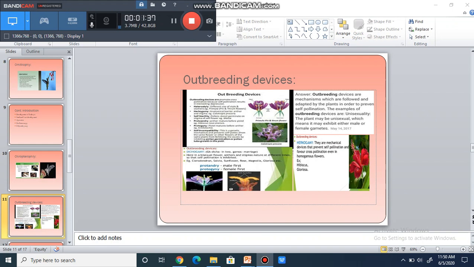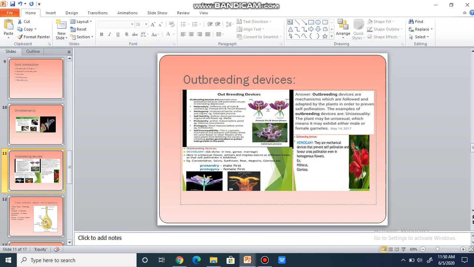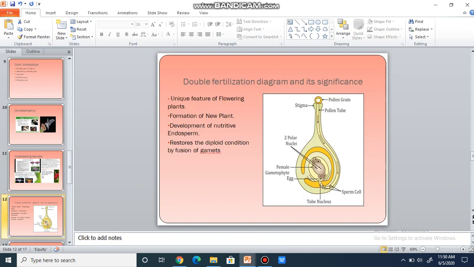Children, moving on to our very next question, which is about whether the right type of pollen grain or the wrong type of pollen grain falls. So, children, this will be decided by pollen pistil interaction. When you say pollen pistil interaction, it means the interaction of the pollen grain with the sporophytic tissue. It begins with pollination and ends with fertilization.